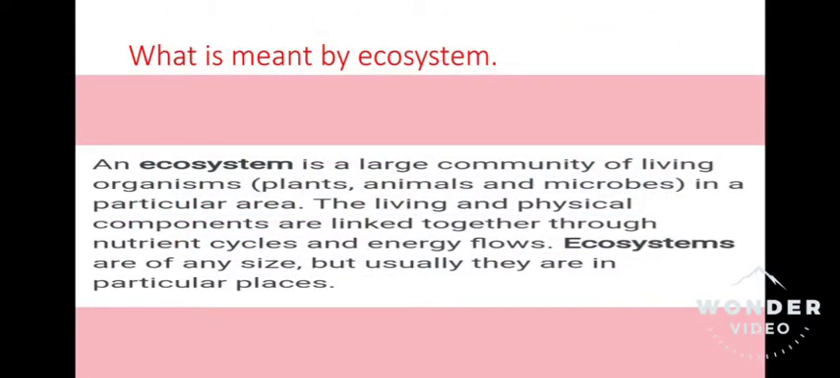You must have heard about ecosystem. An ecosystem is a large community of living organisms. Plants, animals, and microbes are included in it in a particular area. The living and physical components are linked together through nutrient cycles and energy flows. Ecosystems are of any size, but usually they are in particular places.